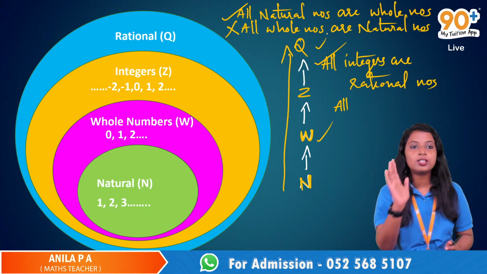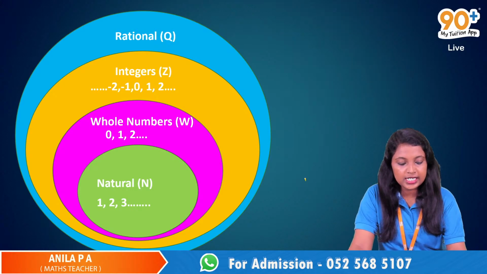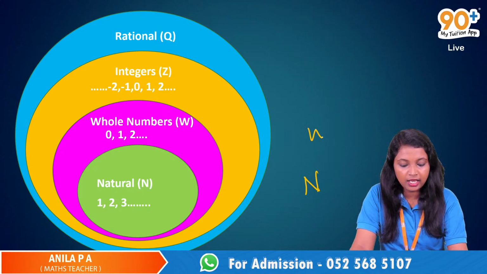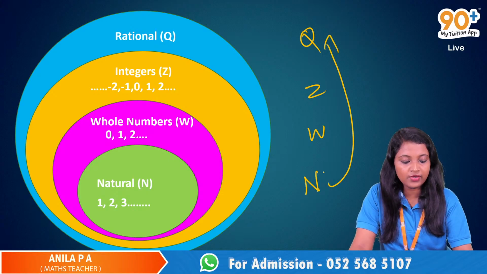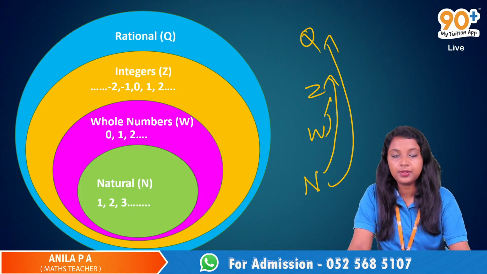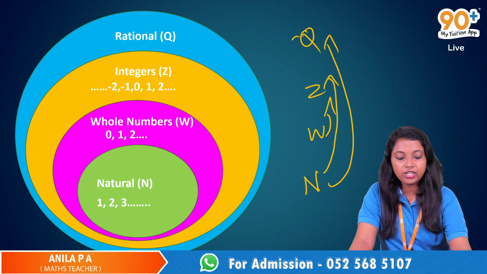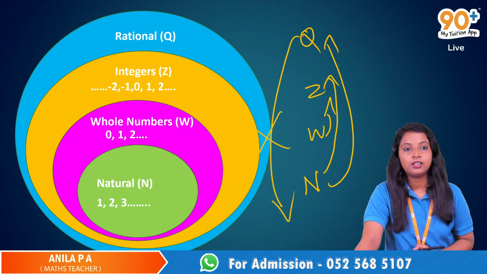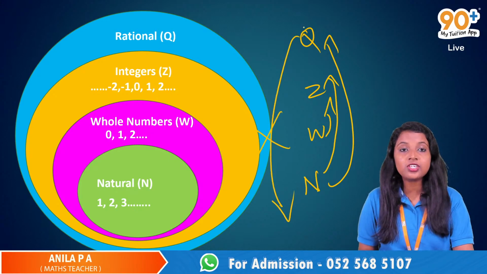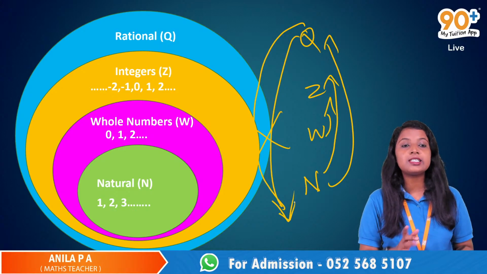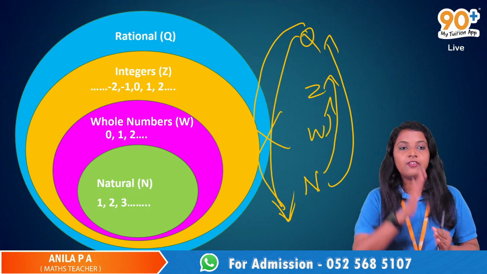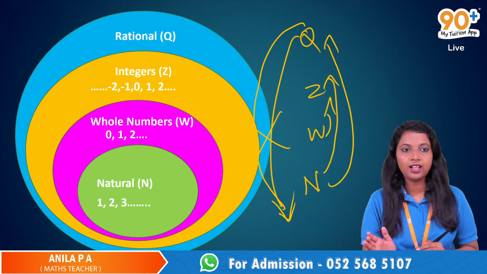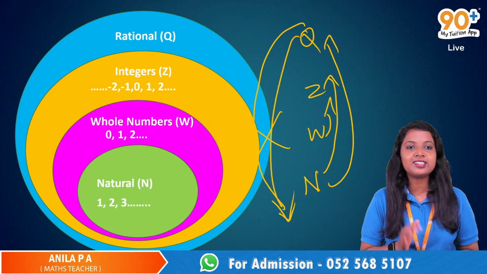It always goes up. If it is N, then W, Z and Q, the connection is always like this. It always goes up, never goes down. If the statement is all rational numbers are natural numbers, that is false. It never goes down, it is progressive.